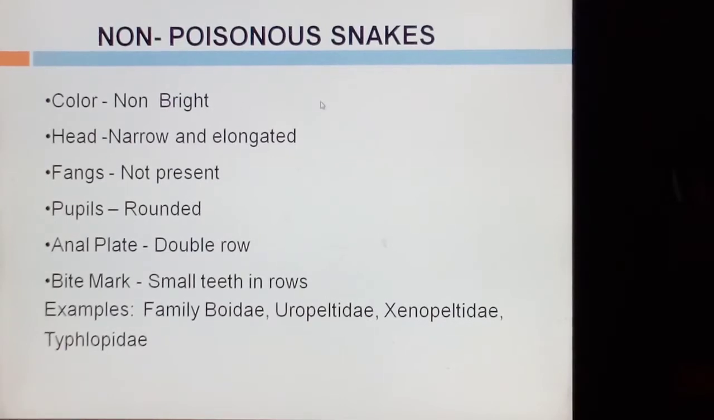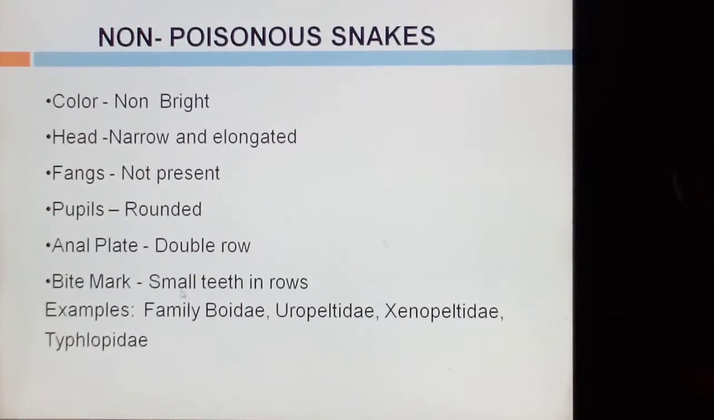Non-poisonous snakes do not have bright color. The head is narrow and elongated. Fangs are not present. Pupils are rounded. The anal plate is in a double row. The bite mark is small teeth in rows. An example is the family Boidae, etc.